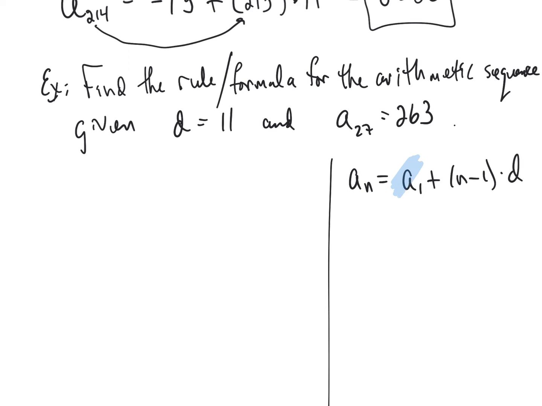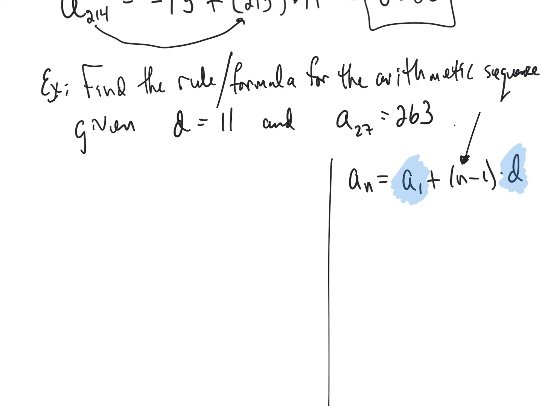We have to figure out what the very first term is, a sub 1, and we have to figure out what the common difference is. If we replace those two variables with numbers, then the only thing we have left is n's, and that's the variable we're supposed to have in any kind of formula or rule for a sequence.